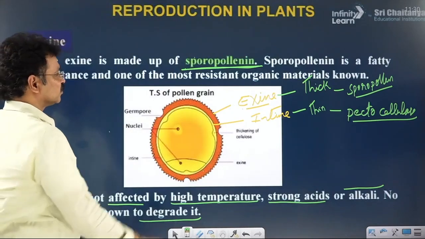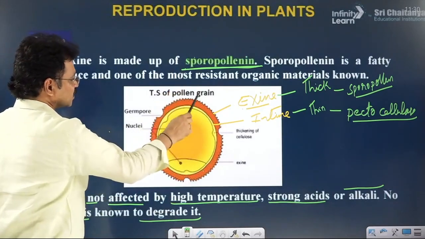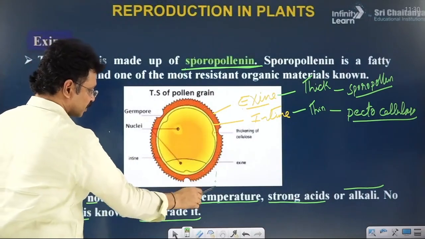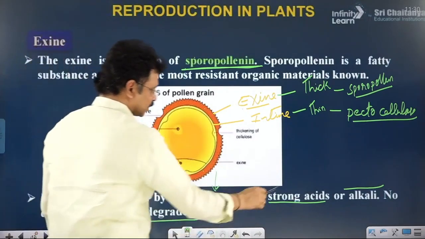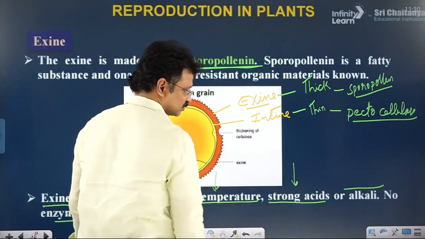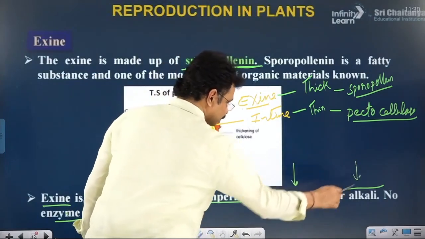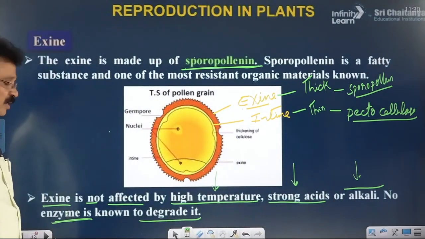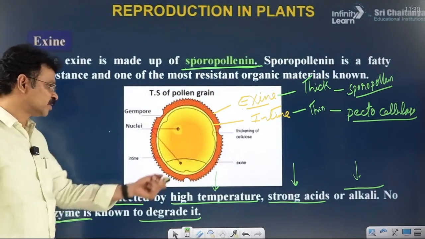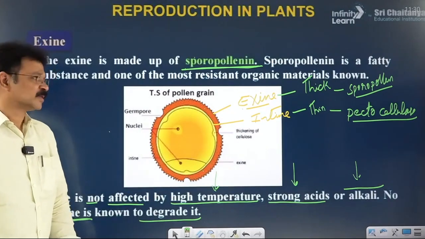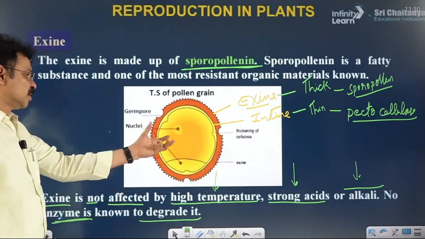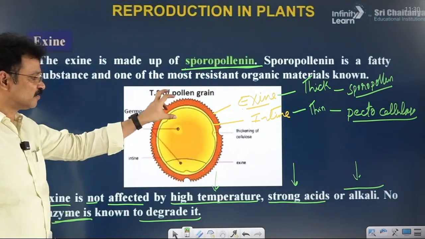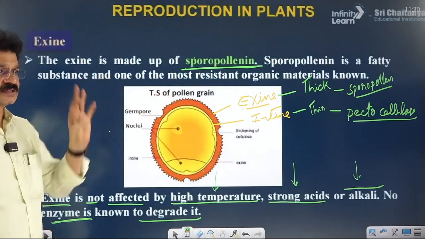Once again, what are the functions or advantages of sporopollenin material for the pollen grain? Protection from high temperature, protection from strong acids and alkaline medium, and from digestive enzymes. Digestive enzymes cannot degrade the pollen material. Thus, pollen grains are preserved as fossils even in areas of volcanic eruptions.